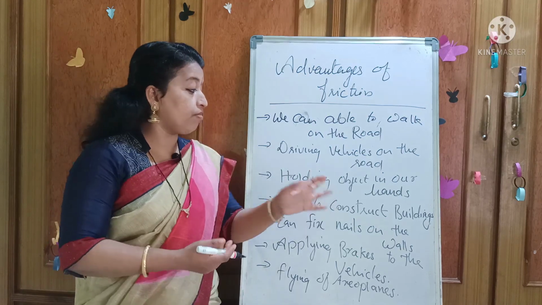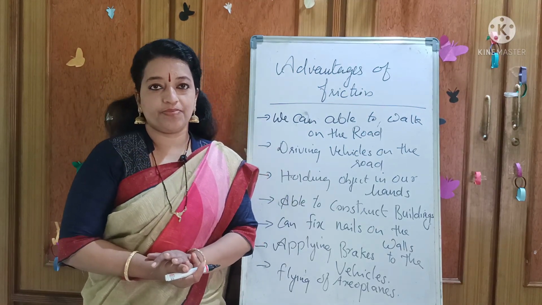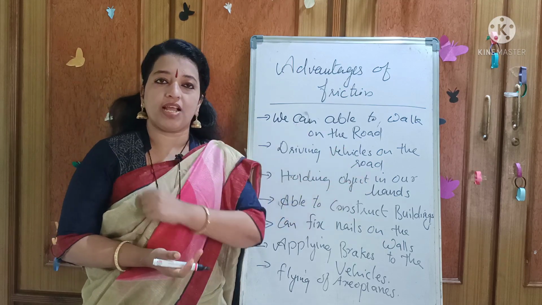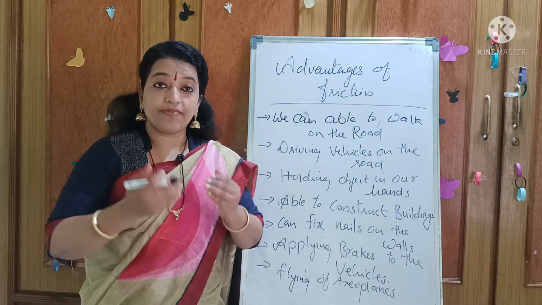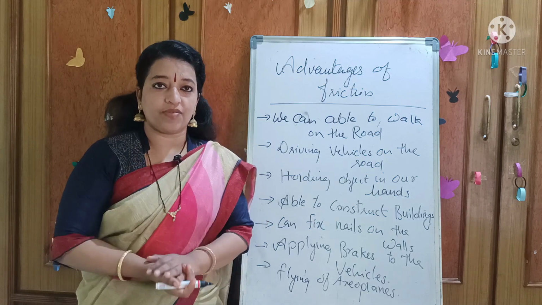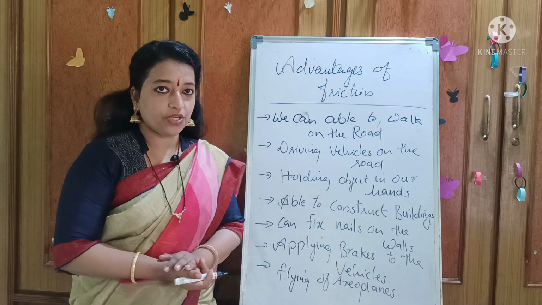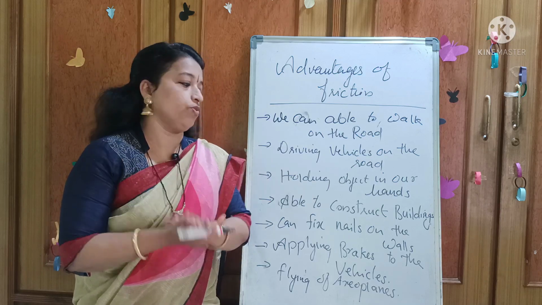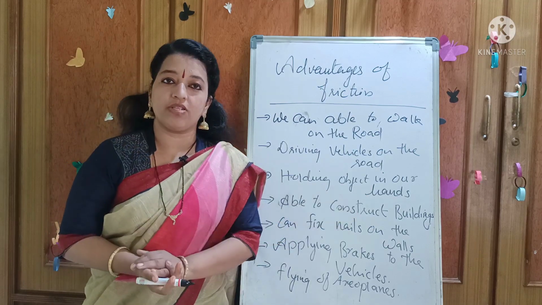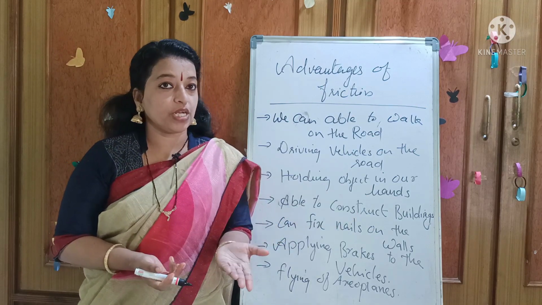The next is we are able to construct buildings. Suppose friction is not there, all these buildings will collapse. So there is friction between the building and the ground, because the buildings remain like that, whatever we are constructing. Is it or not? So friction is very, very useful. Next, we are able to fix nails on the walls. That is also because of friction only.